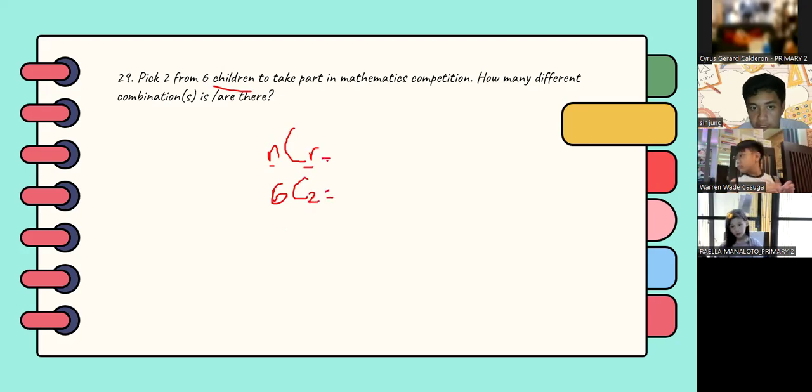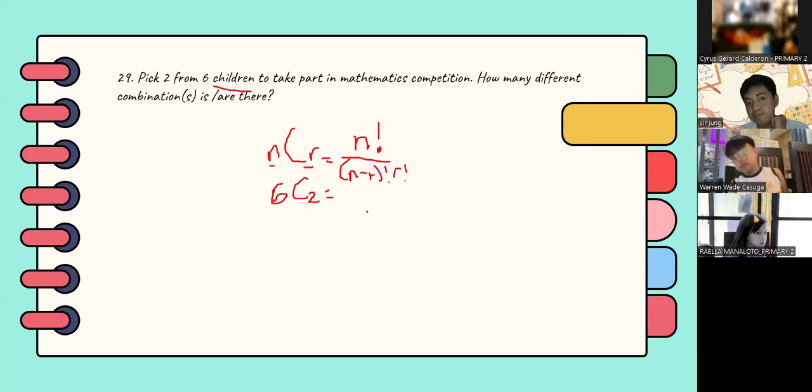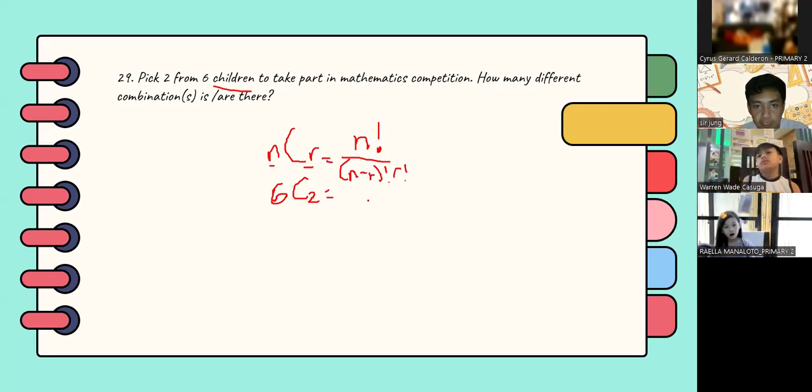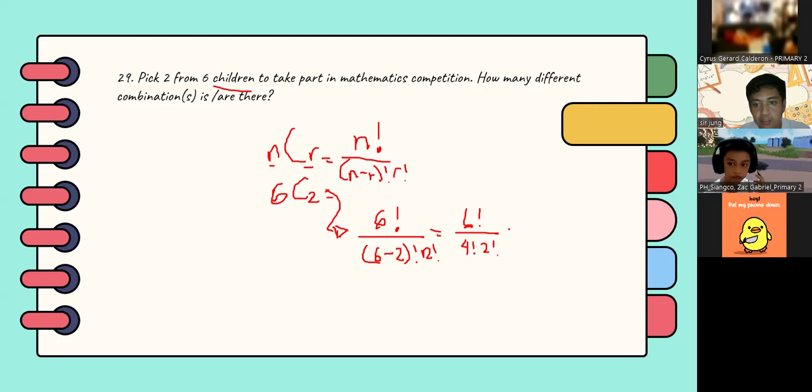From the combination formula, you have n factorial over n minus r factorial, r factorial. Since we have 6C2, 6 factorial all over 6 minus 2 factorial, 2 factorial. So 6 factorial all over 4 factorial times 2 factorial.